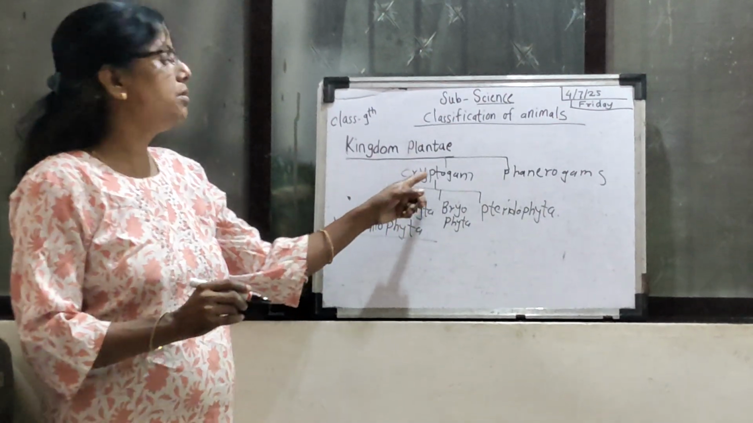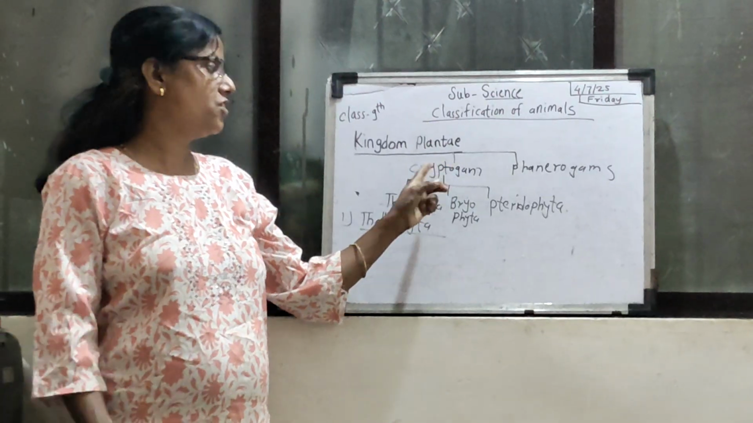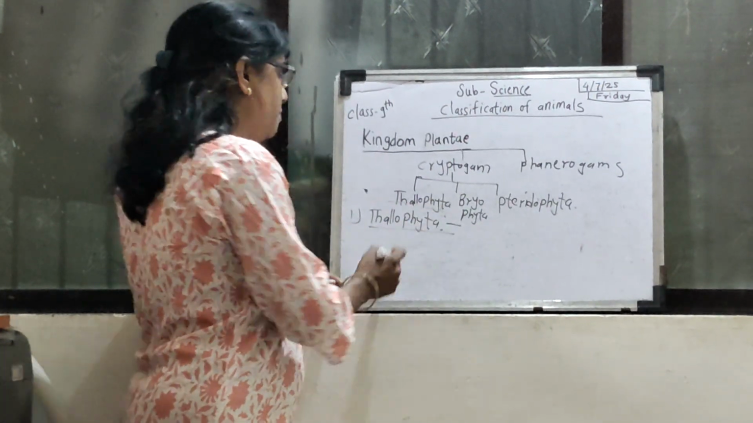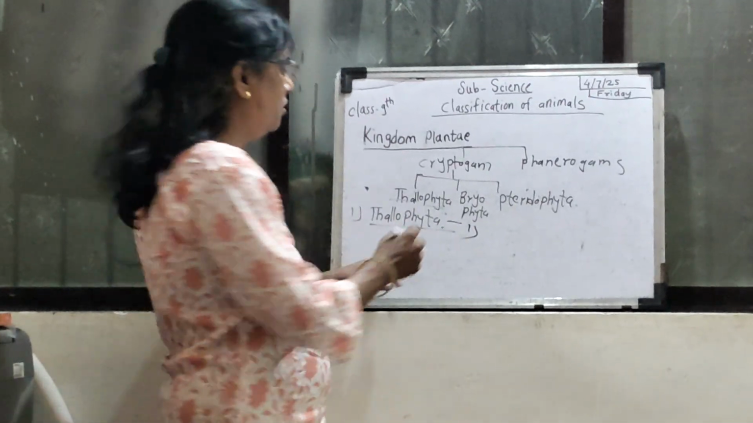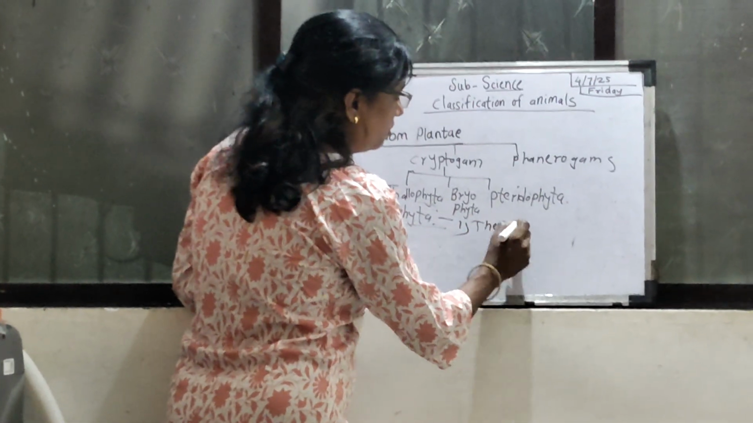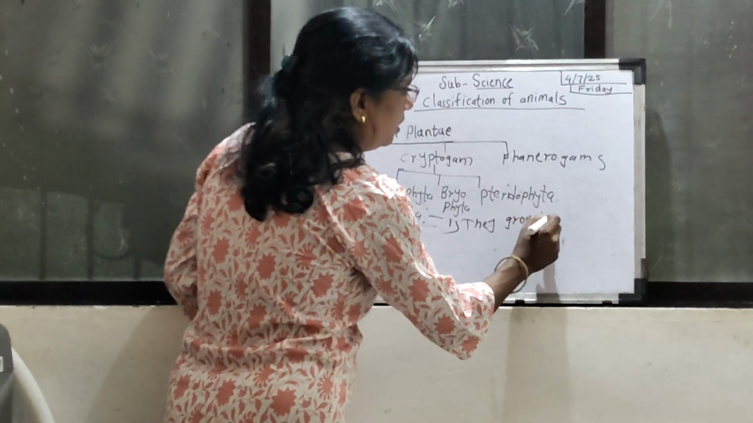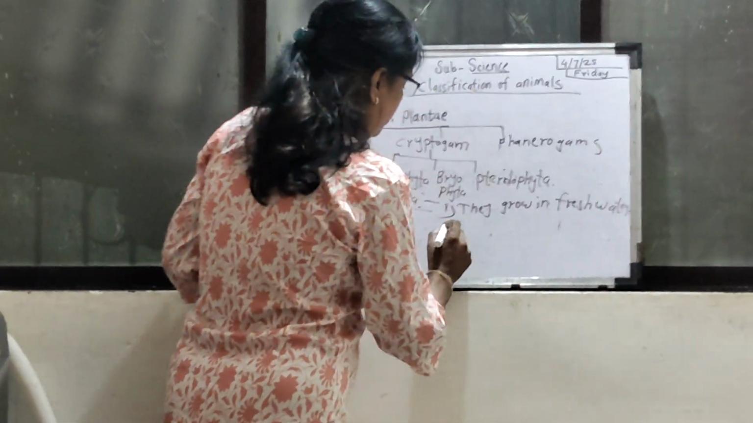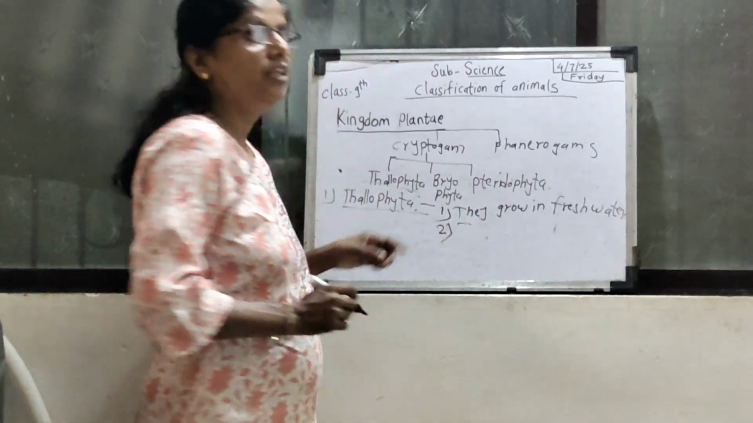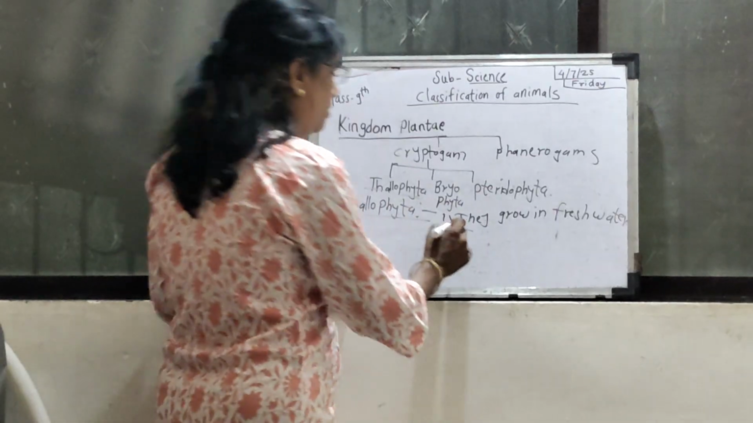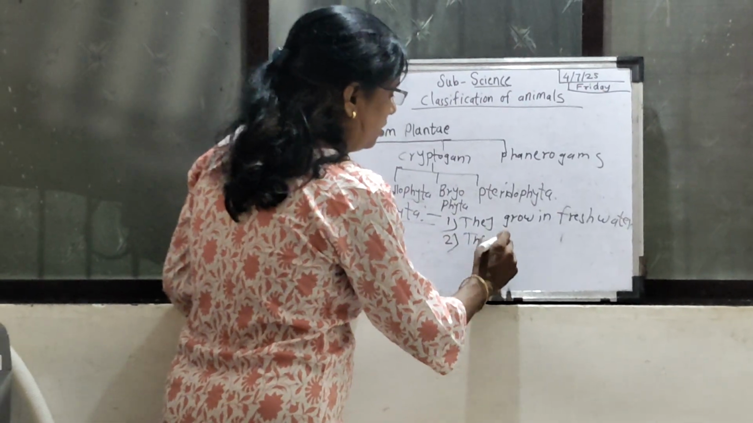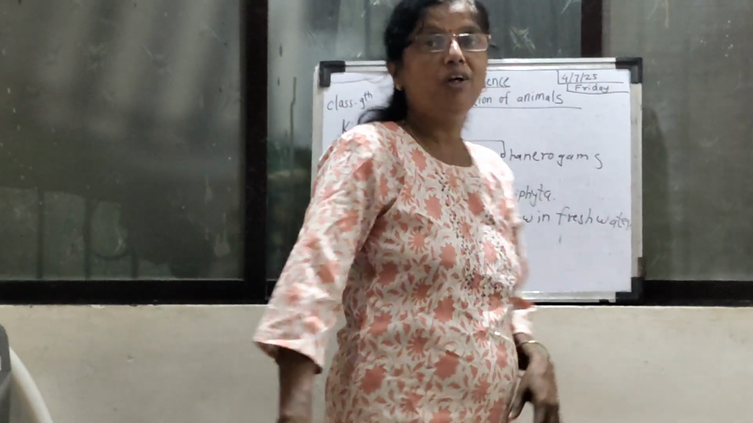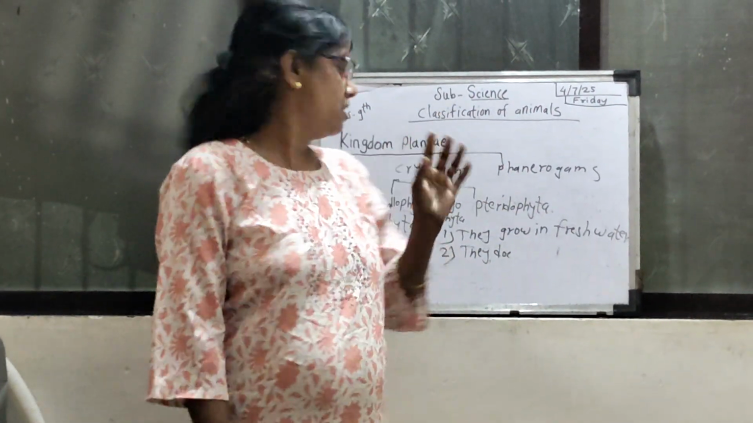Do you know what is meant by cryptogams? Cryptogam means it does not have flowers. Thallophyta: first, they grow in fresh water. Second, they do not have a stem, root, or flowers.